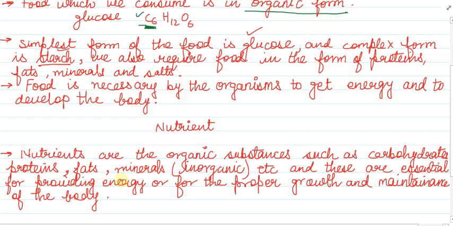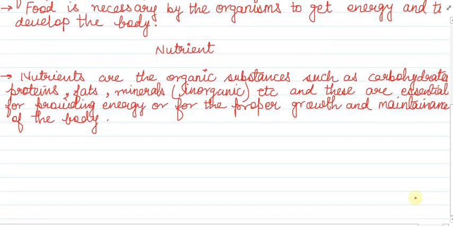So I hope it is clear that nutrients are organic substances, or they may be inorganic substances also. They are the carbohydrates, proteins, fats, minerals, some salts, etc. These are essential, very helpful to provide you the energy, and they are helpful for the proper growth of the body as well as the proper maintenance of your body. So I hope this term is clear to you about the nutrients.